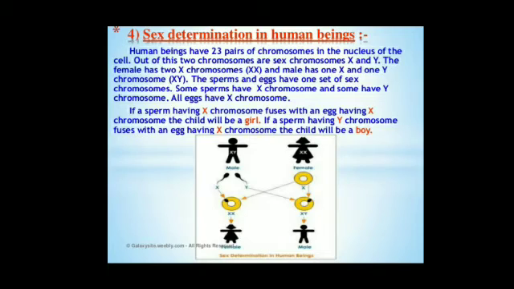You know that the reproductive unit of the male is the sperm. It is released by the testes. And the reproductive unit of the female is the ovum, and it is released by the ovary, the reproductive organ of the female. So the testes release sperm, and sperm contain X or Y chromosome, and the ovary releases ovum, and ovum contain X chromosome. So if a sperm having X chromosome fuses with an egg having X chromosome, the sex of the child will be a girl.